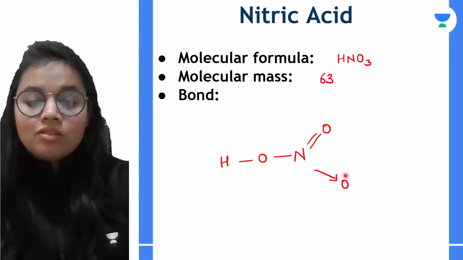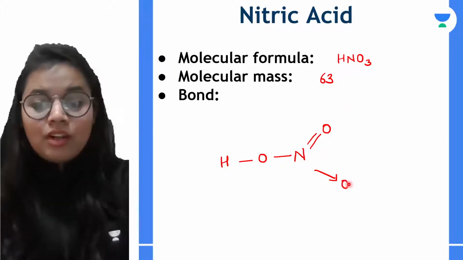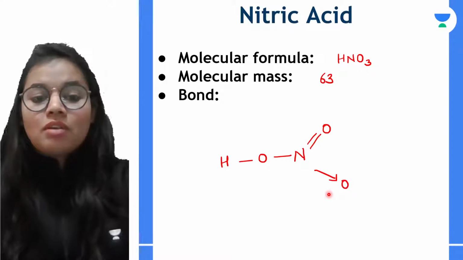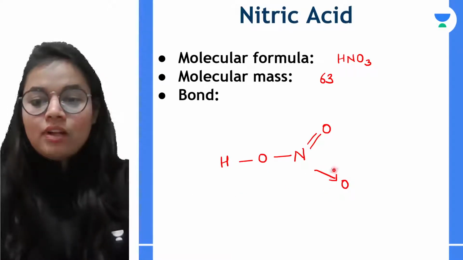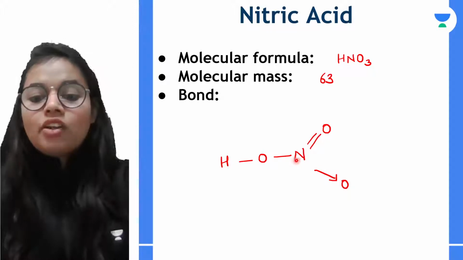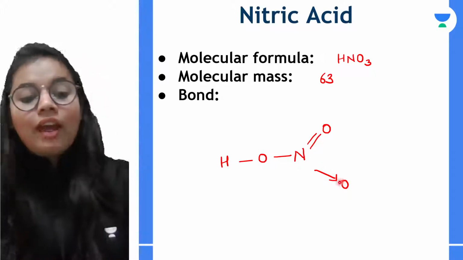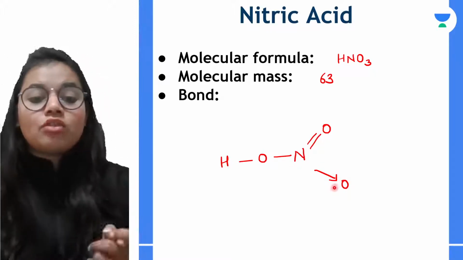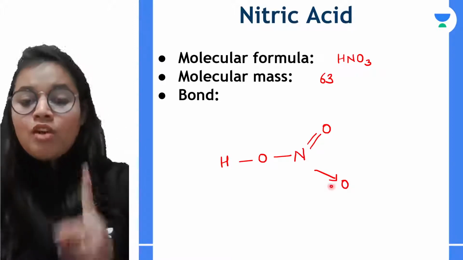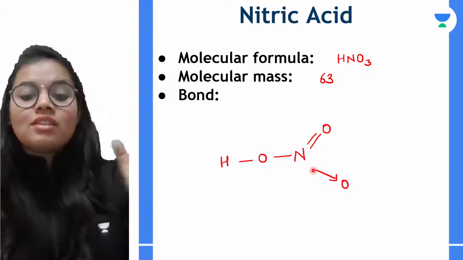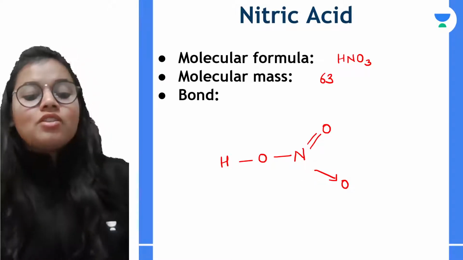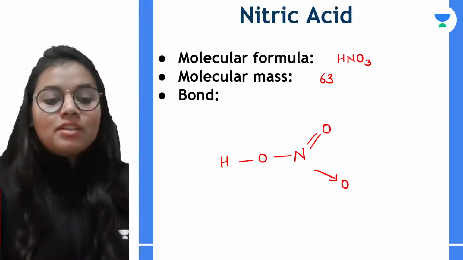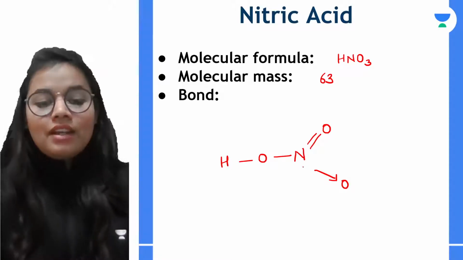Now what about this oxygen? It requires 2 more electrons to achieve a stable configuration. So over here this arrow that you are seeing means that nitrogen has shared, and this sharing of the electron pair is one way, which means only oxygen is sharing the electrons from nitrogen. So this is how the bonding happens in the case of nitric acid.